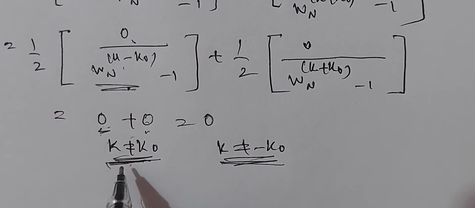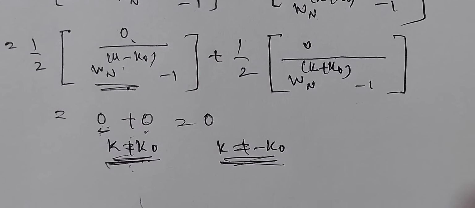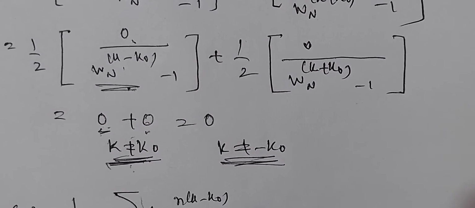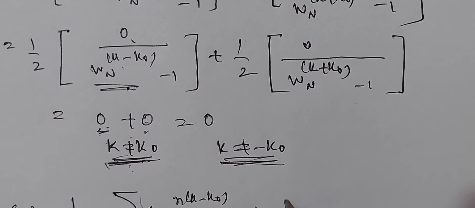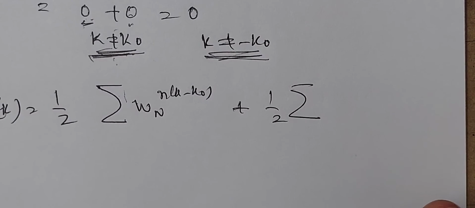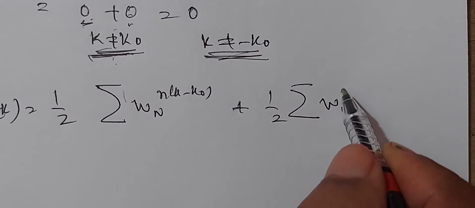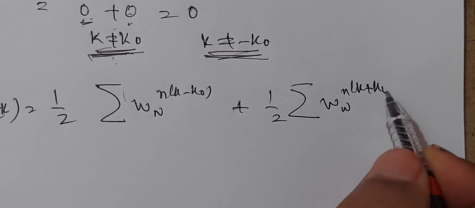For this we know that X of k is equal to half of this DFT, sigma W_N to the power of n(k minus k naught), plus half of sigma W_N to the power of n(k plus k naught).